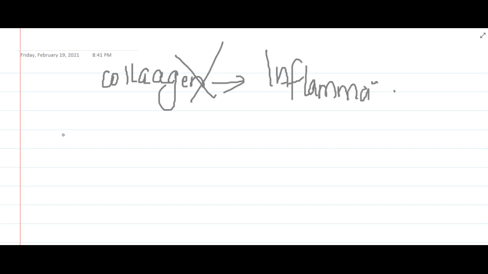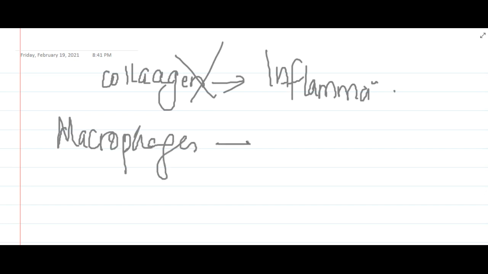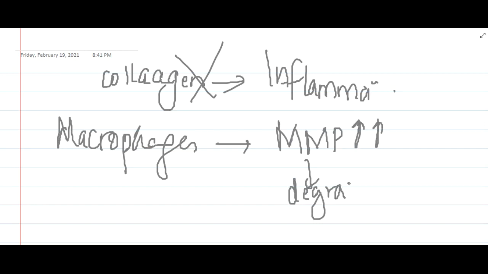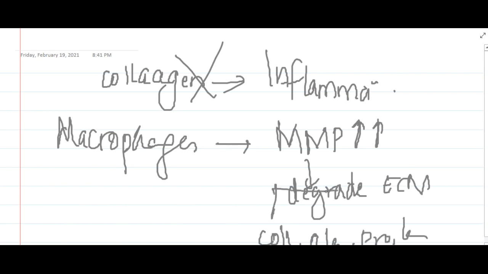For example, if the macrophages in the atherosclerotic plaque secrete lots of matrix metalloproteinases, these will degrade the components of extracellular matrix, including collagen, elastin, proteoglycans and laminin. Because of degradation of extracellular matrix, definitely there is aneurysm.